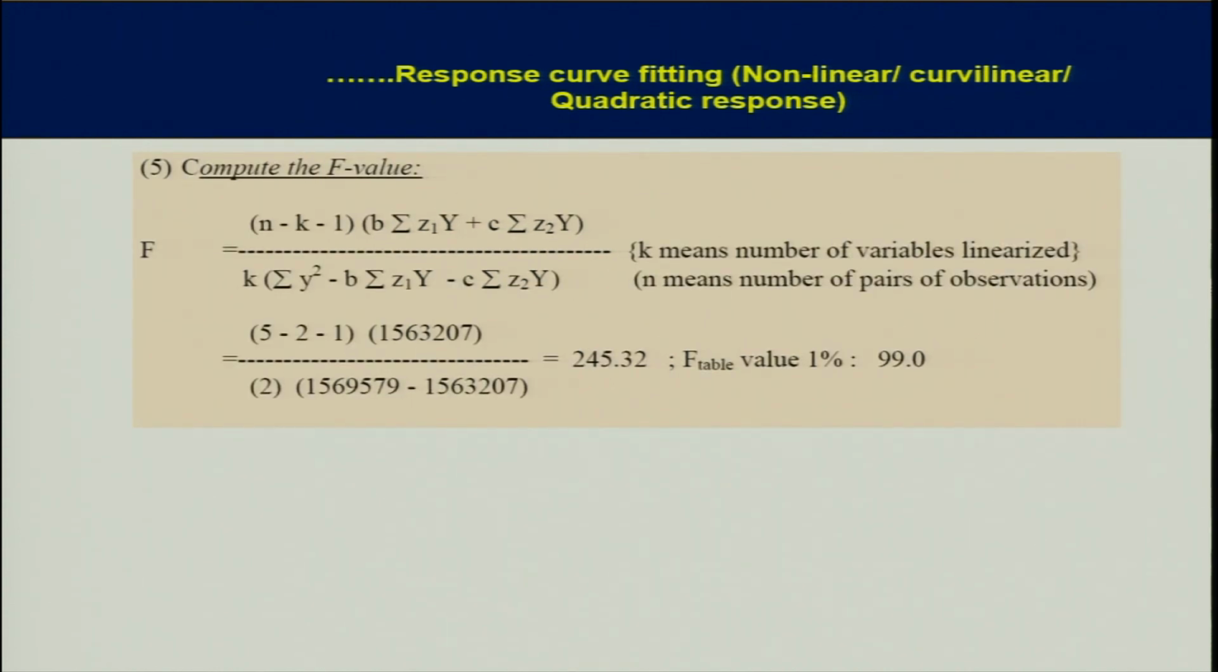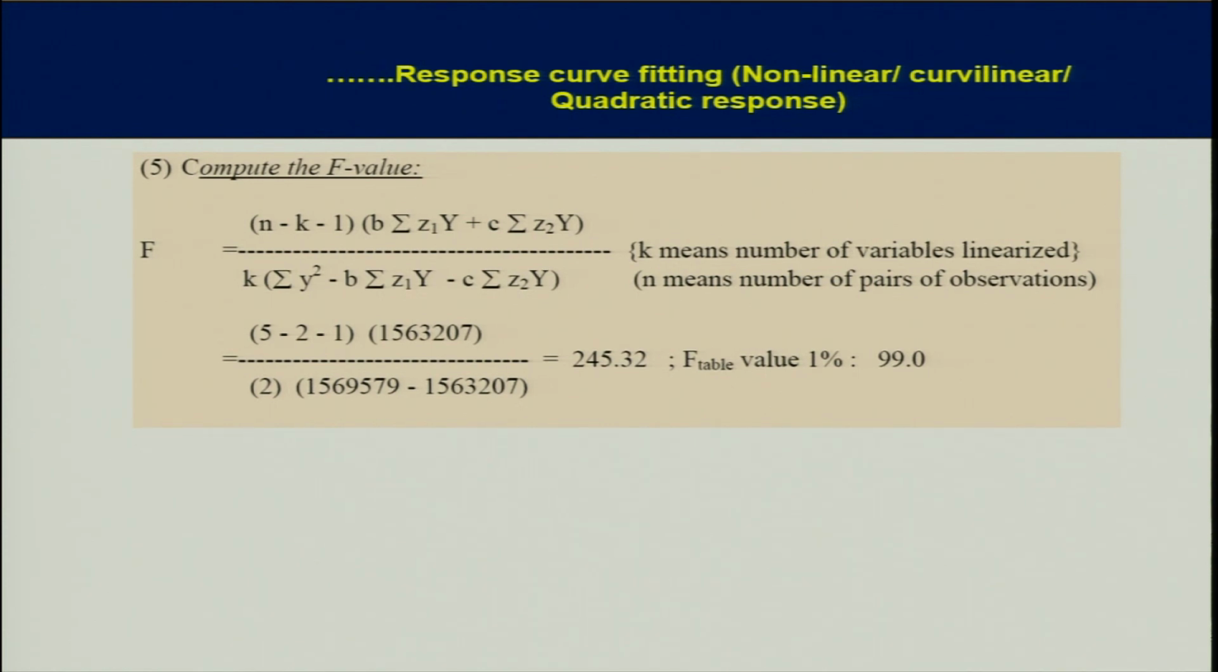Now, compute the value of F, to see whether this is a quadratic relation or not. You need to test the significance of the equation, like you did for the linear equation. In this case, the formula is F equal to n minus k minus 1, times B and different terms, and C, below it in the denominator. All these parameters are known to us, and by putting in the values we get F calculated as 245. Your table value is 99. Therefore it is significant, because your calculated value is higher than the table value. Therefore, it is genuinely a quadratic equation.